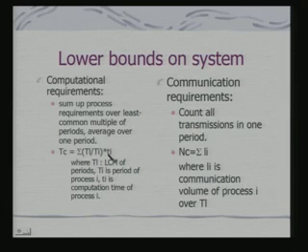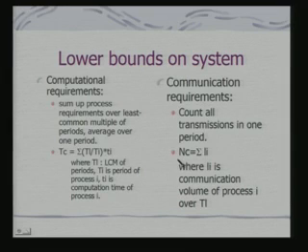I know the processing time of each individual task. If I sum it up, that gives me the lower bound of the computational requirement. And a lower bound of the communication requirement comes from the summation of Li, because Li is the communication volume of process i, over TL, because TL is the LCM of the periods. So, that gives me the lower bound on the communication time.